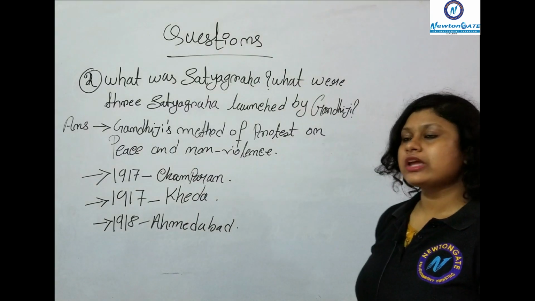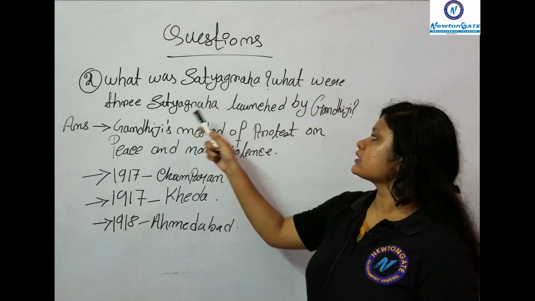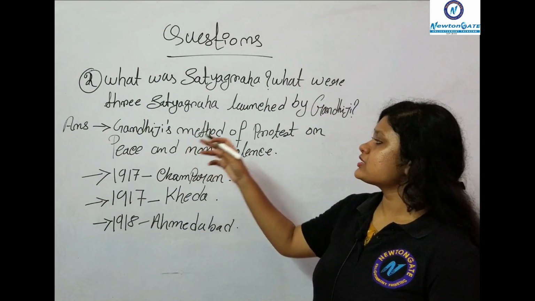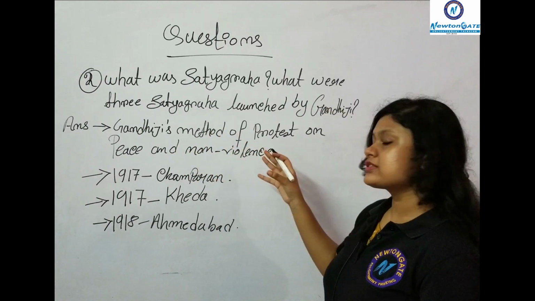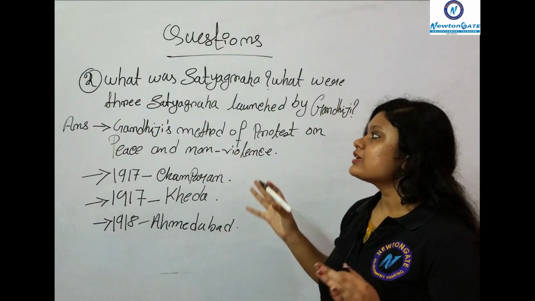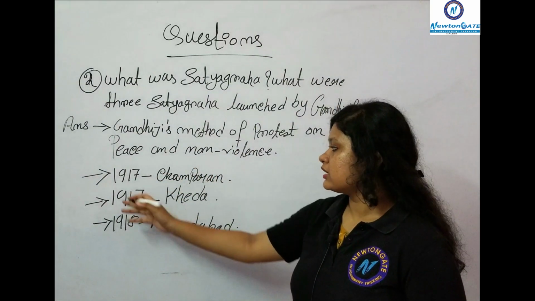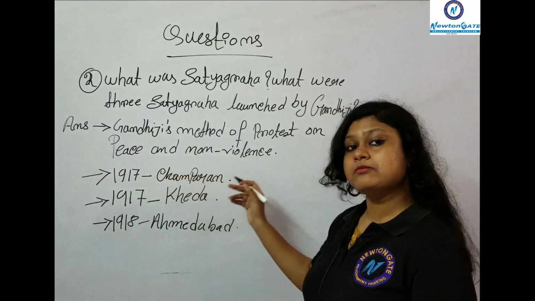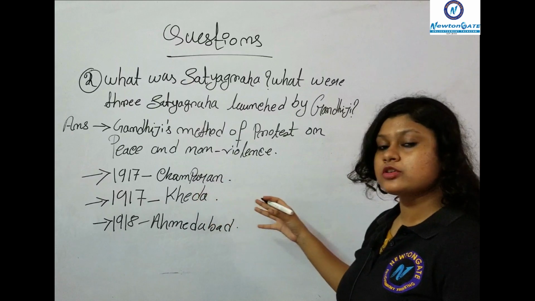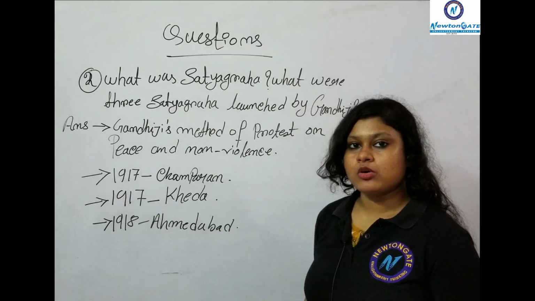The next question we have is what was Satyagraha and what were the three Satyagrahas that were launched by Gandhiji. As I said earlier, Gandhiji's own method of protest and movements based on peace and non-violence is called Satyagraha. And we have three Satyagrahas here: the 1917 Champaran in Bihar for peasants, 1917 in Kheda district of Gujarat, and 1918 in Ahmedabad for the cotton mill workers.